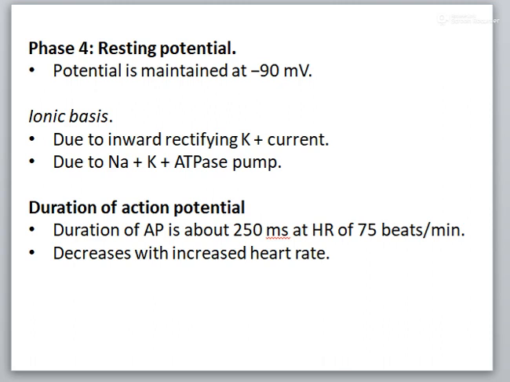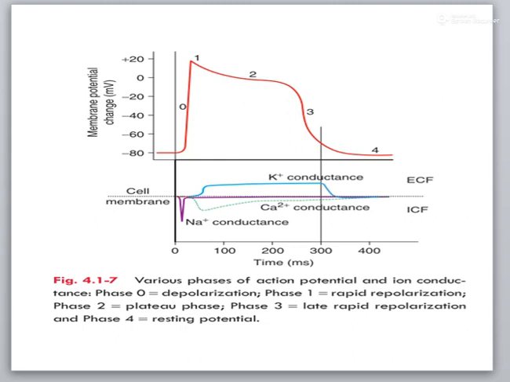Suppose the heart rate is 200 beats per minute, then the action potential duration will be 150 milliseconds. These are the various phases of the action potential and ion conductance: phase 0, phase 1, phase 2 the plateau phase, phase 3 and phase 4.